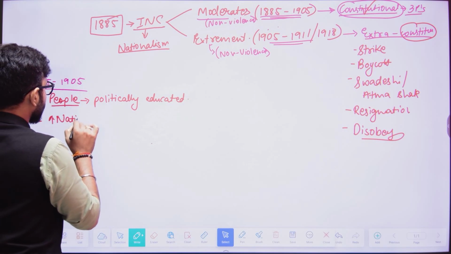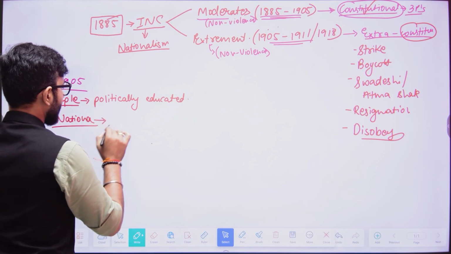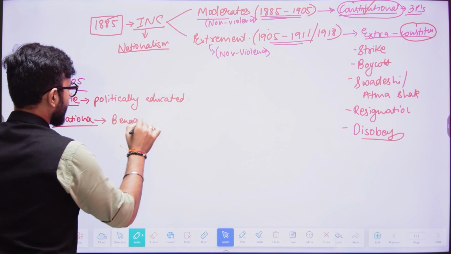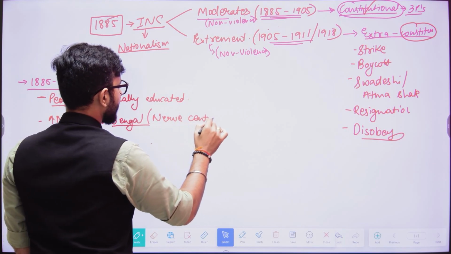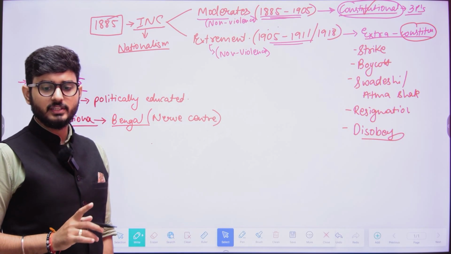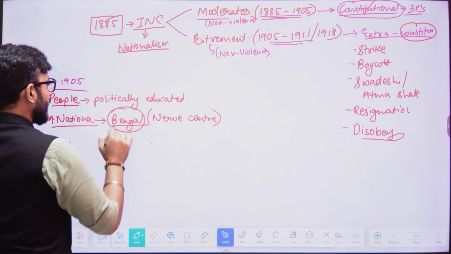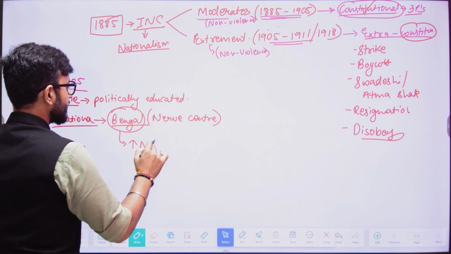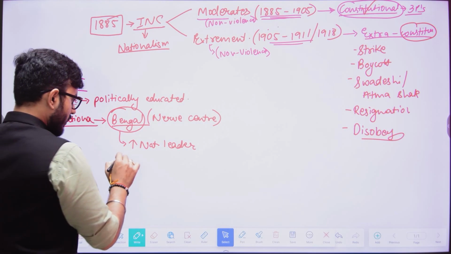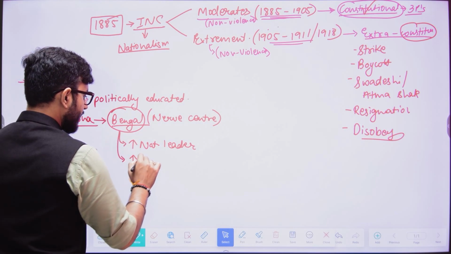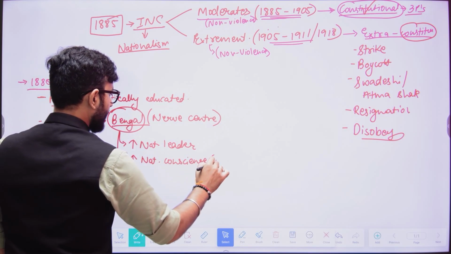And when there was the rise of nationalism, there was one area known as Bengal. Bengal was considered to be the nerve center of Indian nationalism. Why was that? It was because Bengal had a lot of nationalistic leaders who had arisen and were carrying out activities against the British, and Bengal also had increasing nationalistic consciousness among the people.